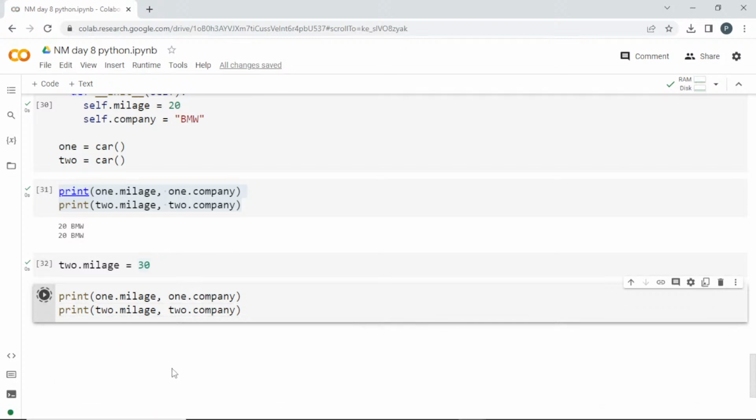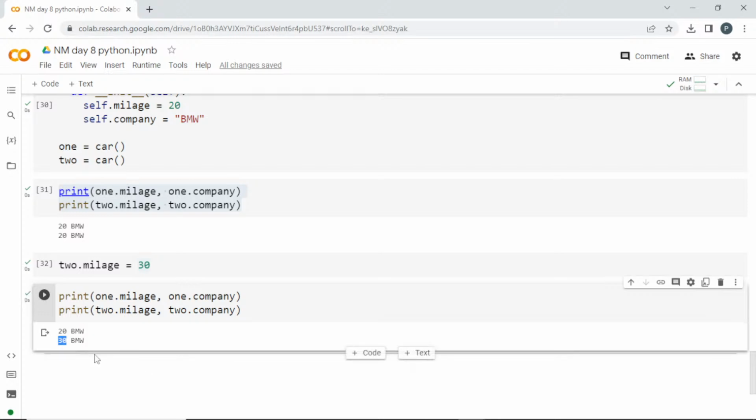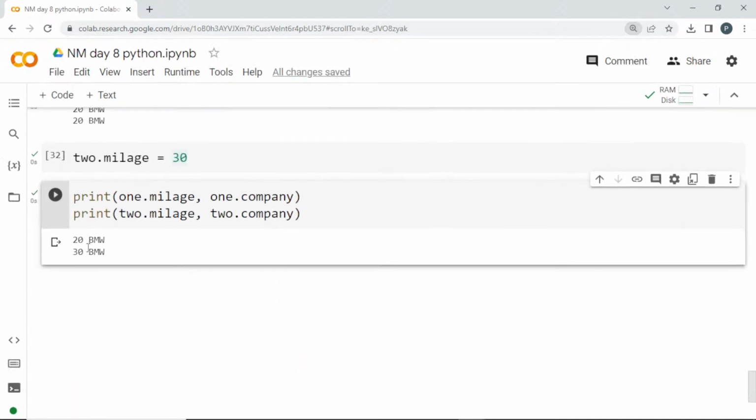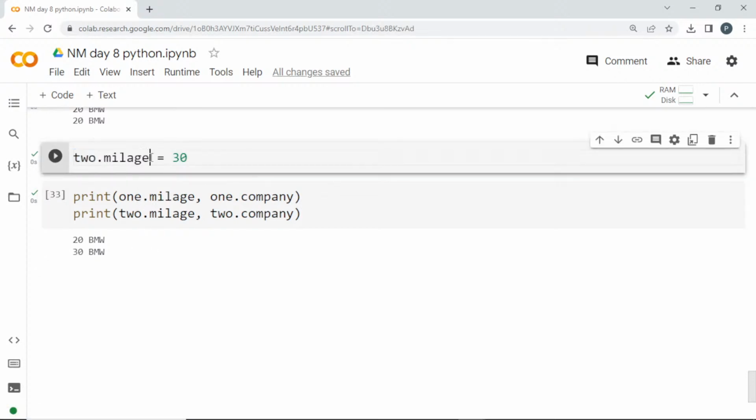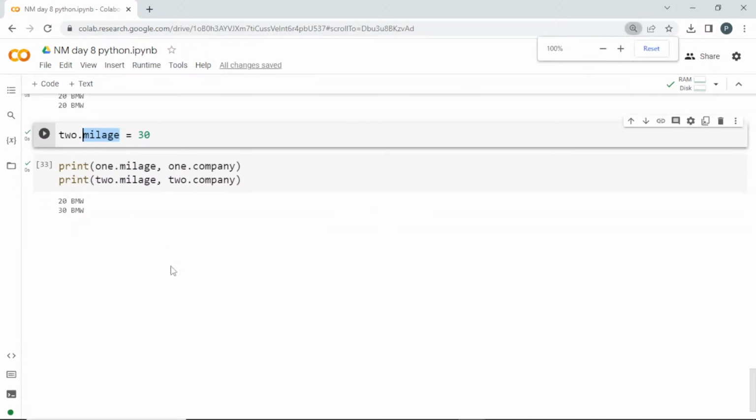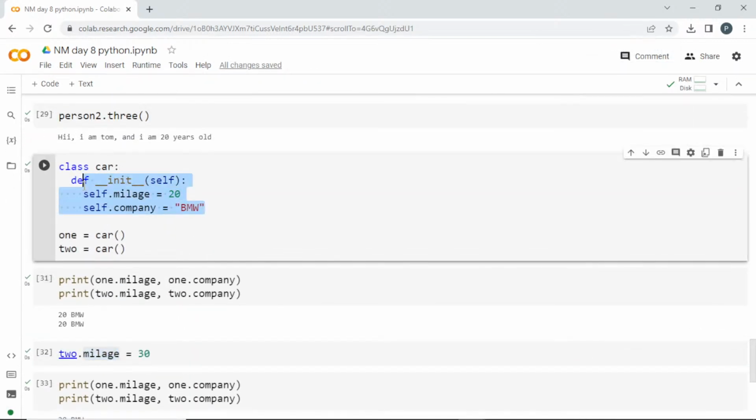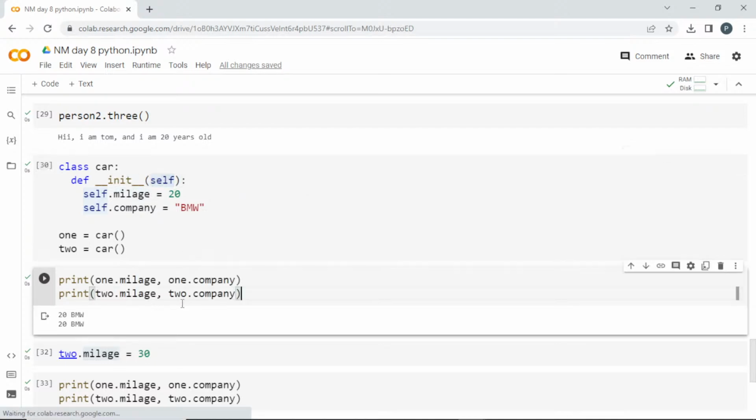See here, I'll run this. Only in that instance it is changing. Can you guys see it? 20 BMW and 30 BMW, because we are using this object and this variable belongs to that object. So if you change that, it will be changed only in that instance. So this is what is known as an instance variable. Clear? Is it clear guys? So these things belong to the self. If it belongs to the self, then it will change according to the self only, and it won't affect another instance.